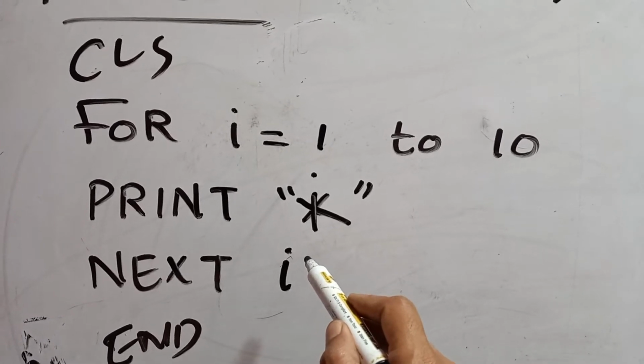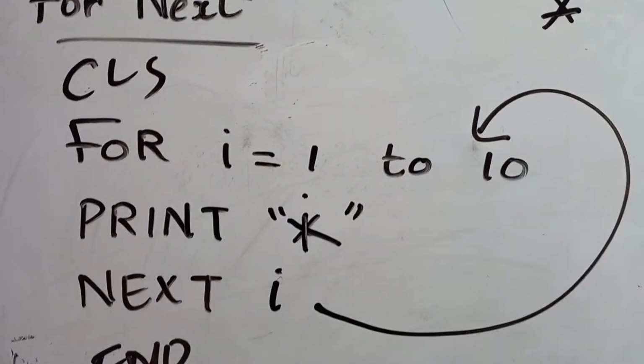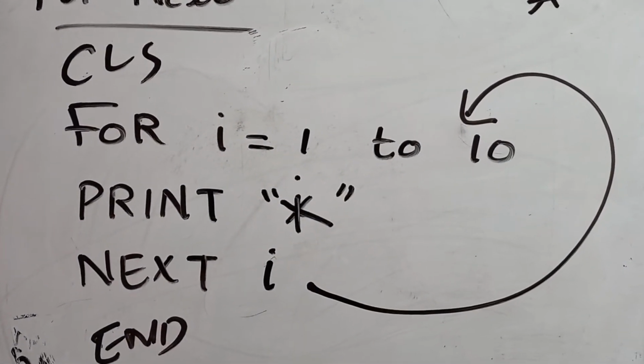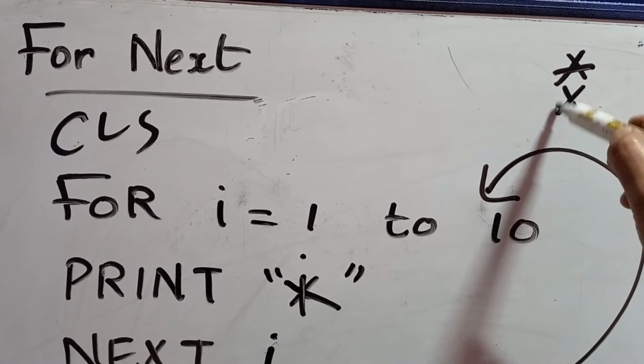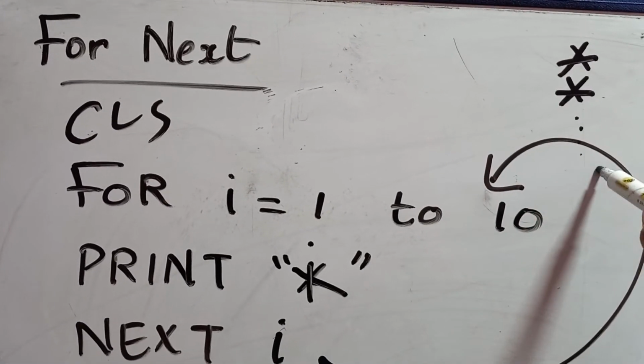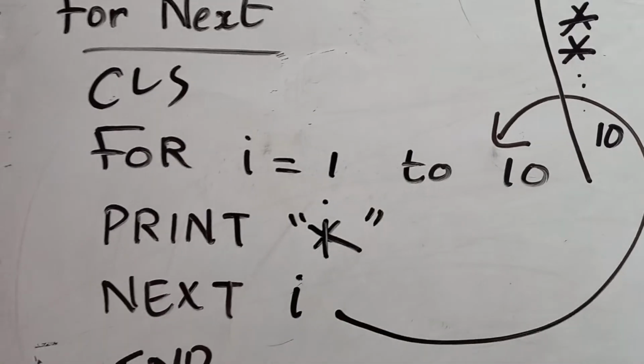Yes, here it is. I will become 2. And it will be moving up for checking whether the particular 2 is in your range. Yes, it is in your range, right? So coming down, star will be again printing. Like that, it will be executing till 10 times. Correct? Till 10 times the star will be printing.